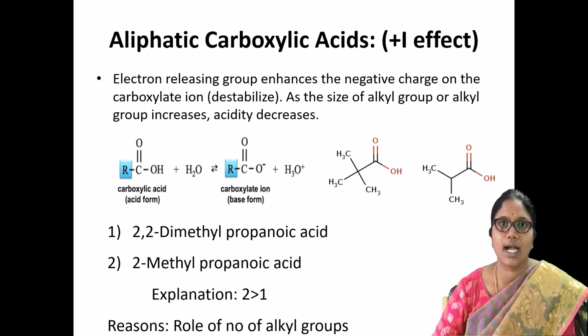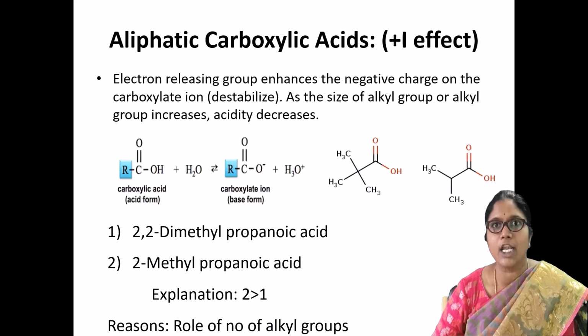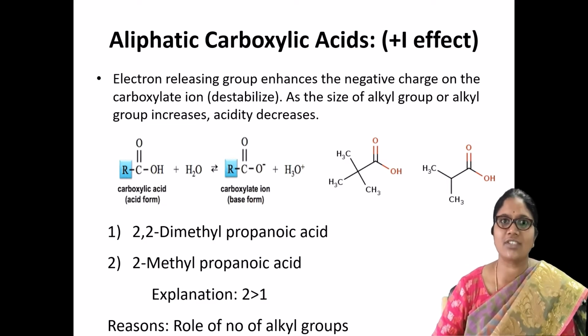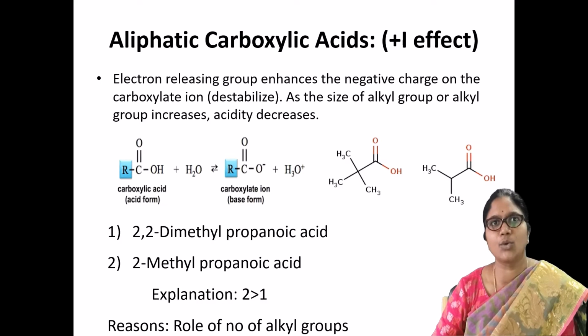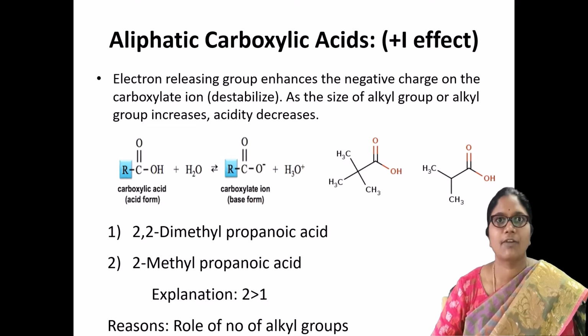So 2,2-dimethyl propanoic acid is here, and here we have 2-methyl propanoic acid. So in these two structures, what is the difference? There is an extra methyl group, an extra alkyl group in the first structure when compared with the second structure.